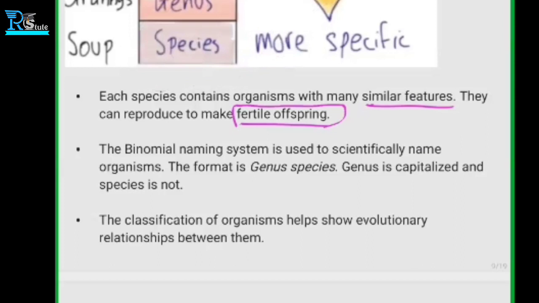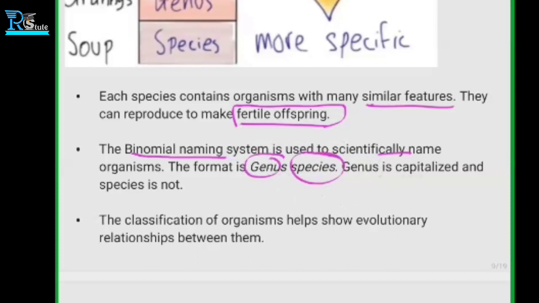The binomial naming system is used to scientifically name organisms. The format is genus species. Genus is capitalized and species is not. As discussed in the last lecture, this is the binomial naming system, and scientifically we use the two-name system. The first name tells us about the genus, which genus they belong to, and the other part tells us about the species. If we know the scientific name of any organism, we can talk about the genus and species of that organism.